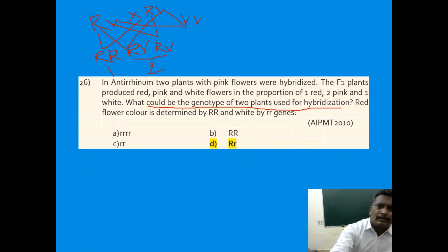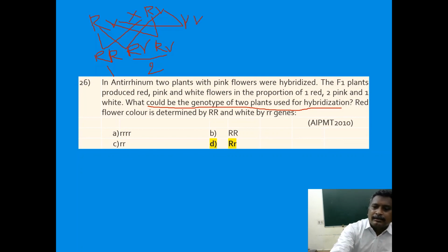So capital R capital R automatically produces red. This one is pink. This one will be white. So in 1:2:1 ratio we are getting red flowered, pink flowered and white flowered antirrhinum majus plants.